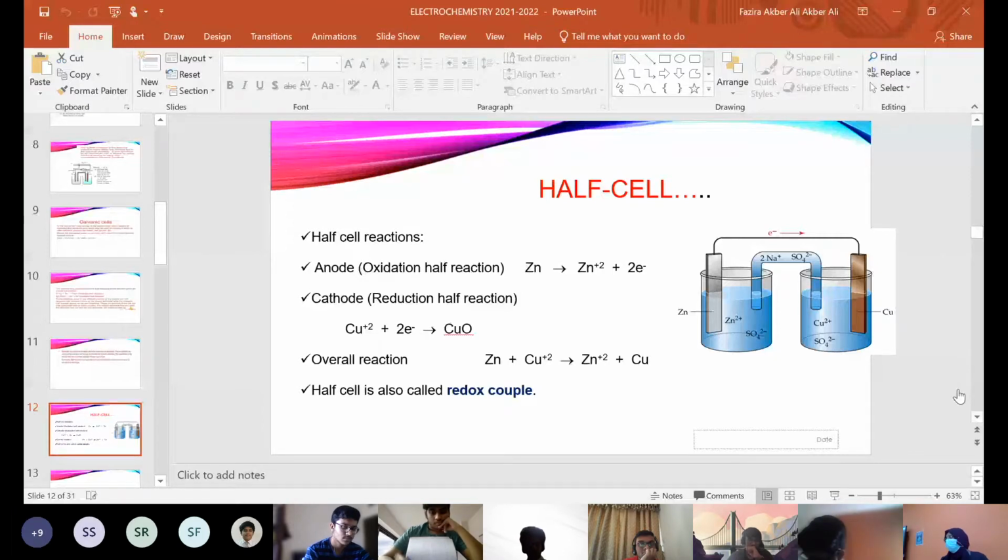Standard electrode potential is when you have concentrations as unity, then the electrode potential measured is the standard electrode potential.